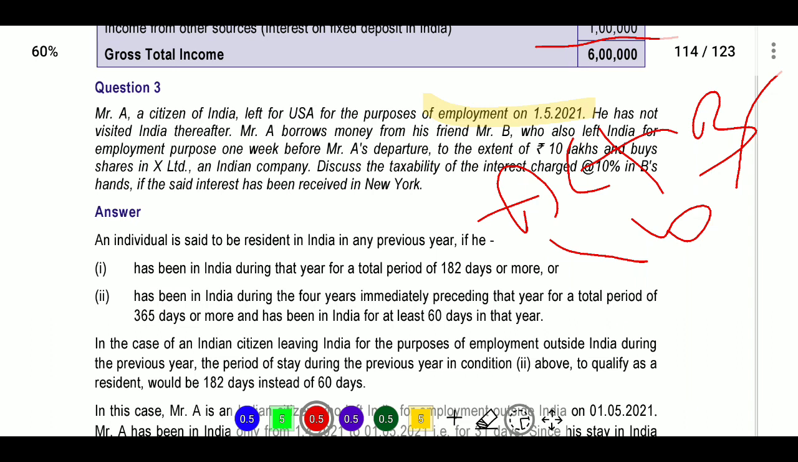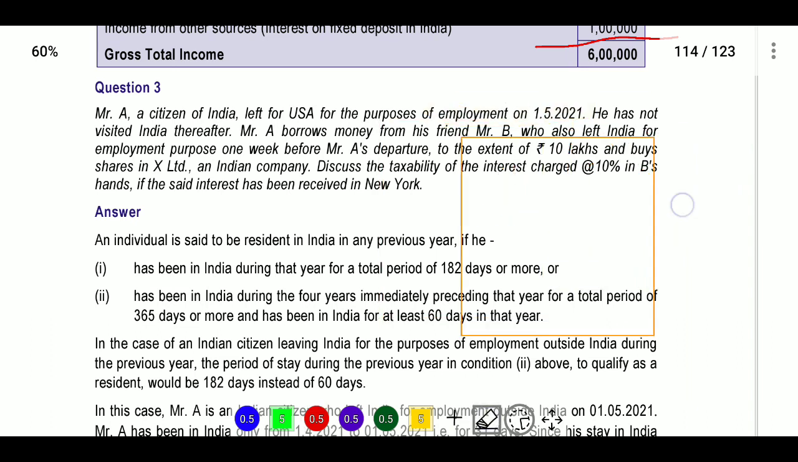Therefore, interest payable by Mr. A on money borrowed from Mr. B, if he is investing in shares of an Indian company, shall not be deemed to accrue or arise in India in the hands of Mr. B. Because he is not invested, Mr. B, if Mr. B had taken it and invested in New York, then it would be taxable in the hands of Mr. B. But here he is not the person and he is not investing here, so that is not the case. Here A is the person, so we will see the residential status of both the persons and then the income.